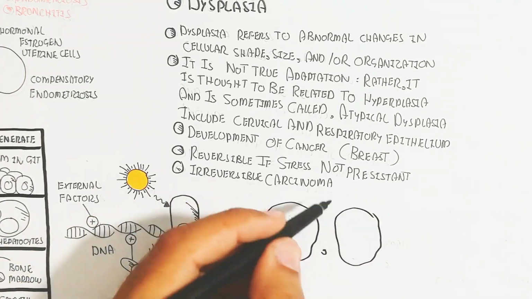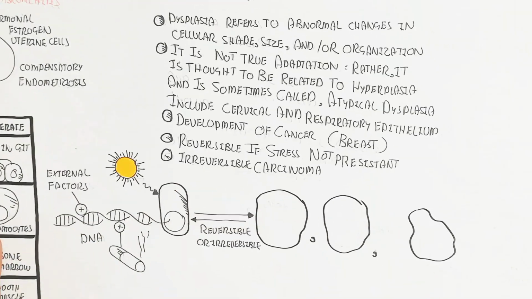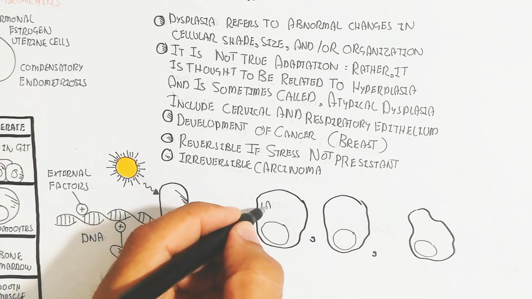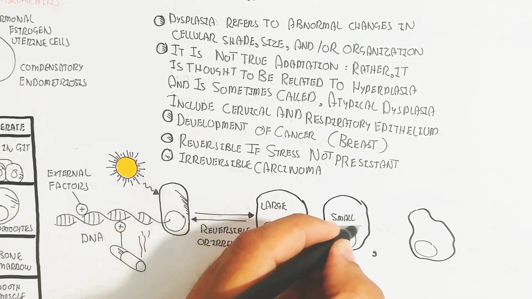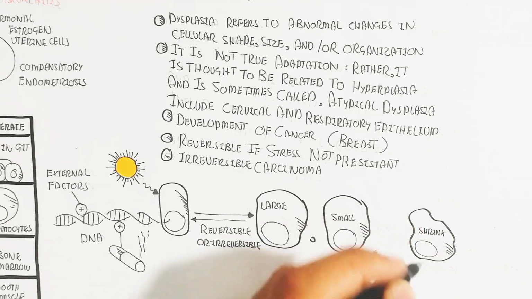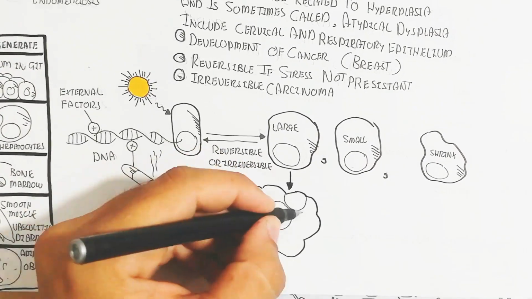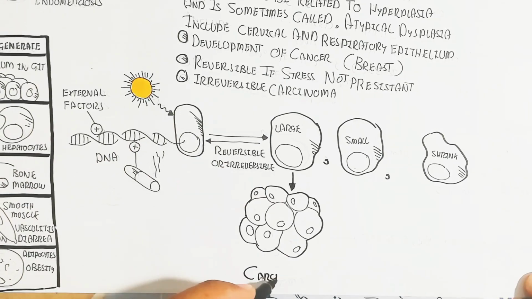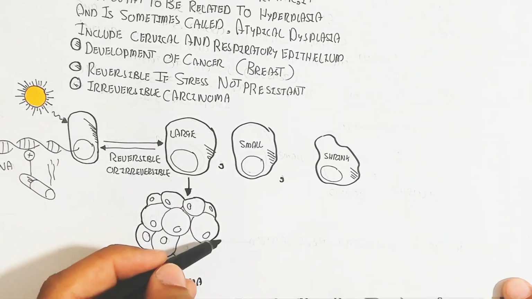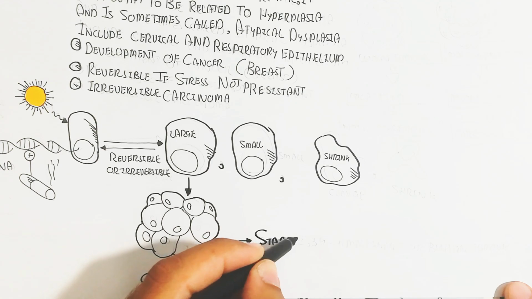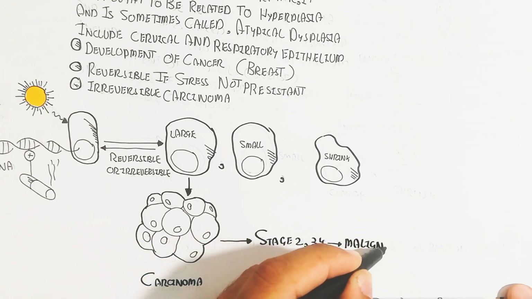This is the external factor: the DNA changes, and the dysplasia, with large, small or shrunken cells, will lead to carcinoma formation. This carcinoma has stages 2, 3 and 4. The fourth stage is a malignant or benign tumor.